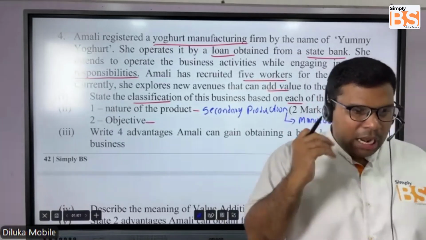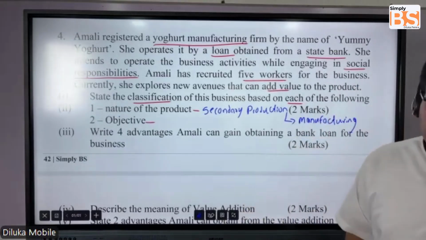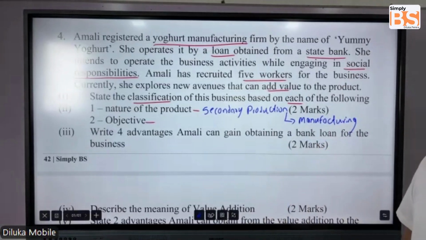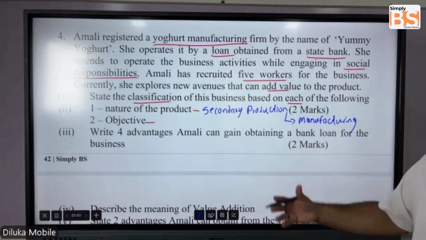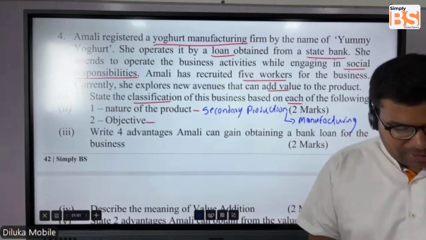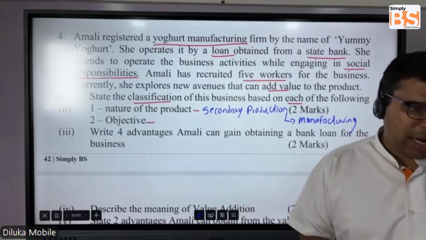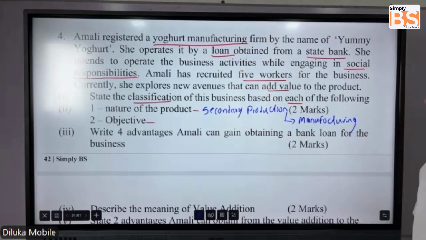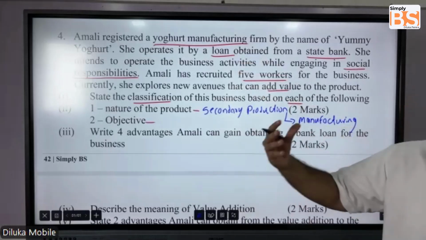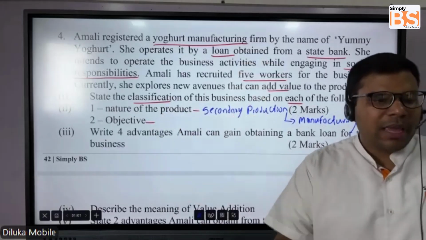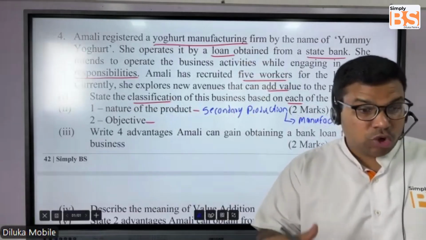Now, according to the objective, very easy. This is actually a profit oriented business. Why? She manufactures yogurt and then she will be selling this yogurt to the customers so that she could make money out of it, and from that she could make profits.